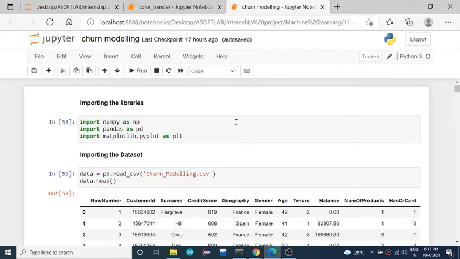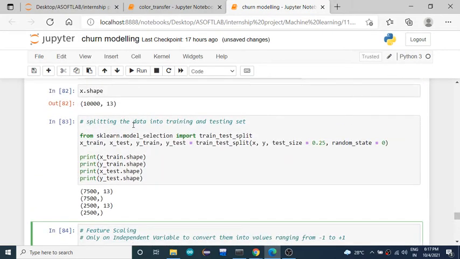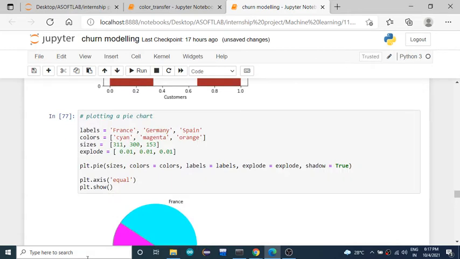Okay, so the first step is... just a sec.